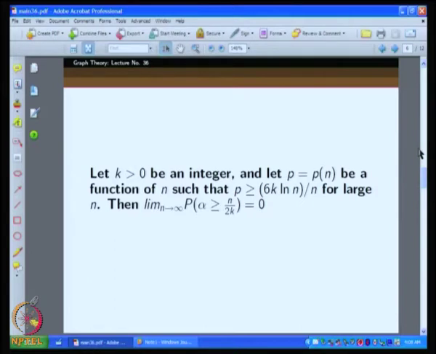to do this thing, what we are going to do is to first consider, we have to adjust this probability value p. But it so happens that if p is reduced very much, then the chromatic number will increase. How do you find the chromatic number?